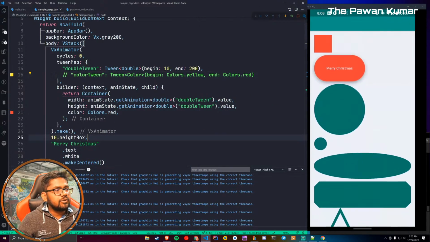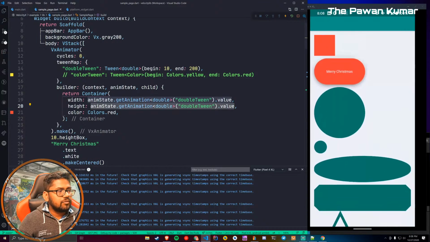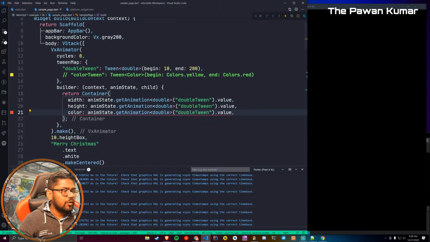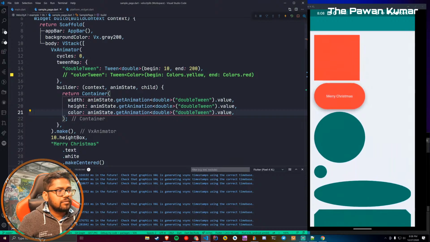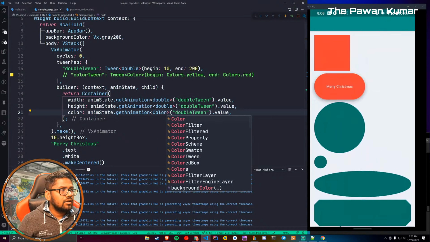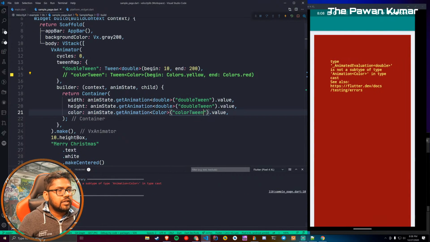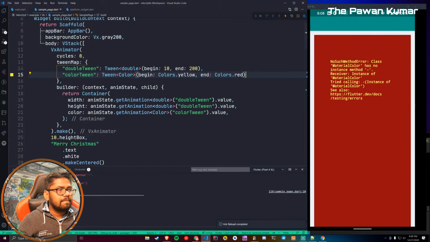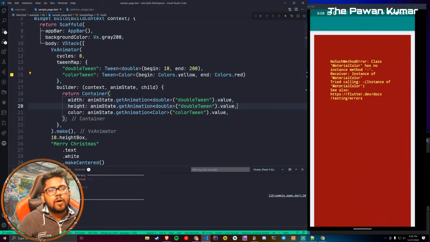Now let's try to do the same thing for color. We will see if this works this time, if we make it color and ColorTween here. Okay, this is the problem actually with this ColorTween itself.